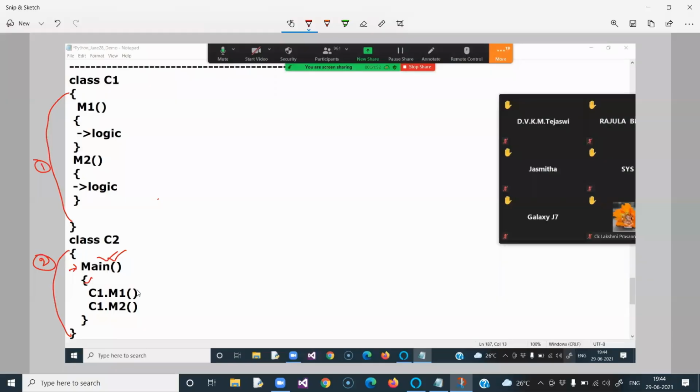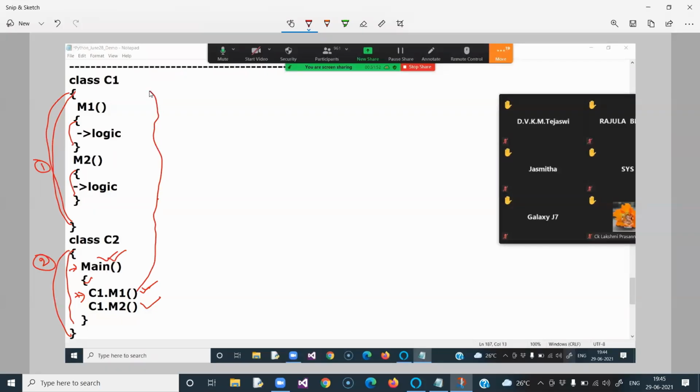First, it will execute the M1 method. It will call M1, so the line C1.M1 will execute. Here you have to understand one important thing: this is the M1 definition and here is the M1 call; this is the M2 definition and this is the M2 call. This is the C2 class definition and this is the C1 class definition. Remember, C1.M1 will execute first. Then control will go to the C1 class.